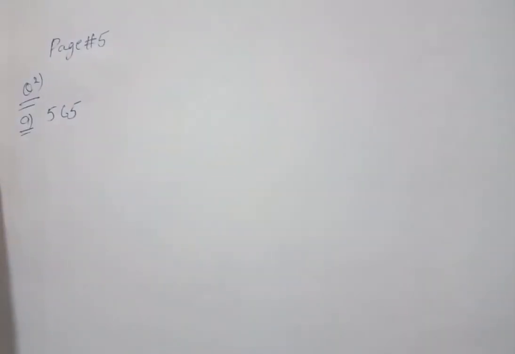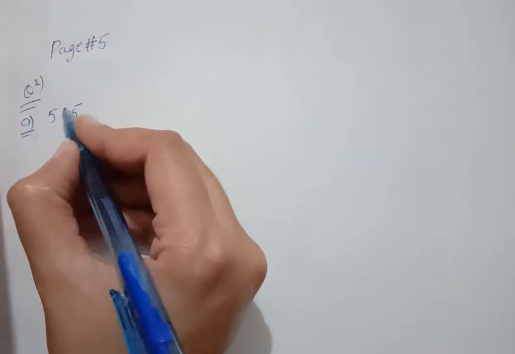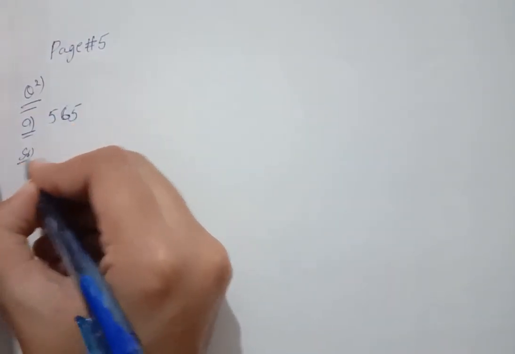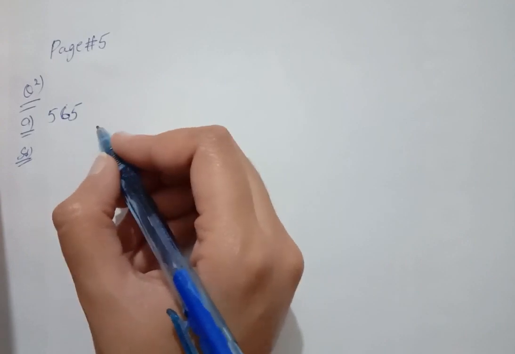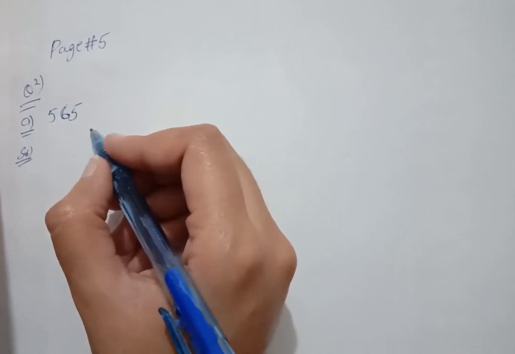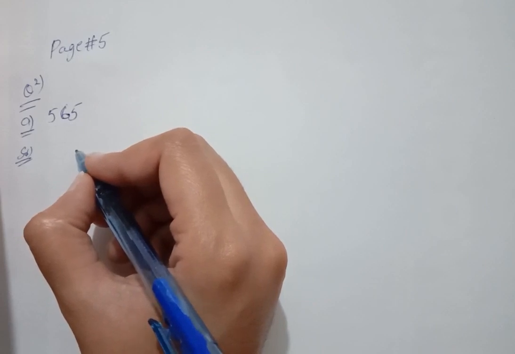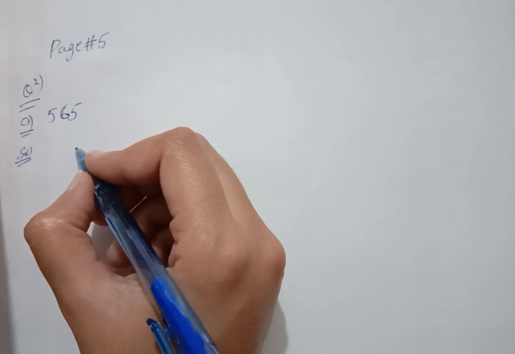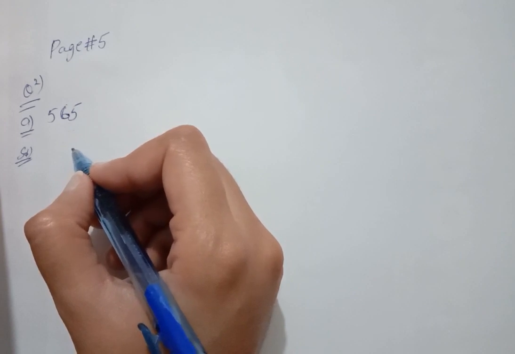Let's start our work. The first question is 565. We have to tell whether this number is even or odd. How can we tell without the actual division? In our previous question, we divided these numbers by 2. If the remainder is 0, then the number is even. If the remainder is not 0, then the number is odd. But here they say don't use actual division.